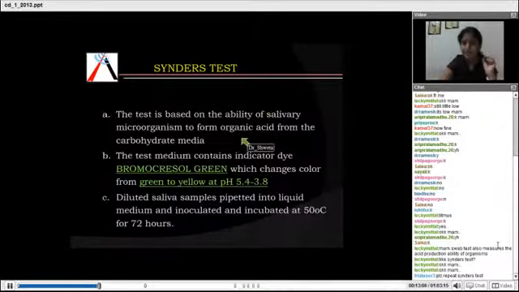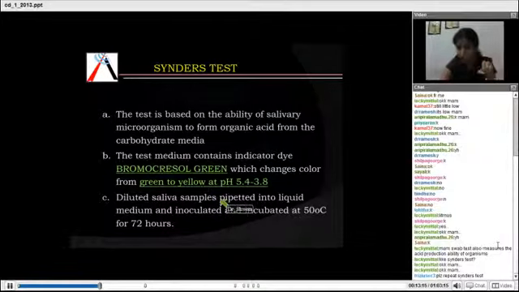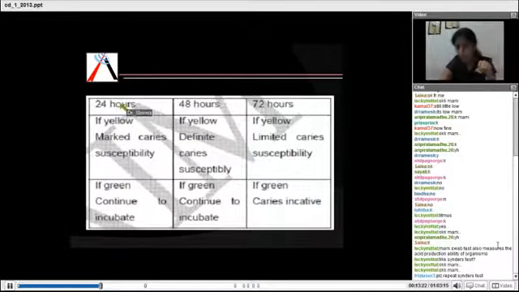Snyder test is something in which the saliva is put into a liquid medium. This liquid medium comprises bromocresol green dye. Then you incubate it for 24 hours. If it becomes yellow, that is, the dye changes color from green to yellow, the patient has marked caries susceptibility. If it is green, you continue to incubate for 48 hours.